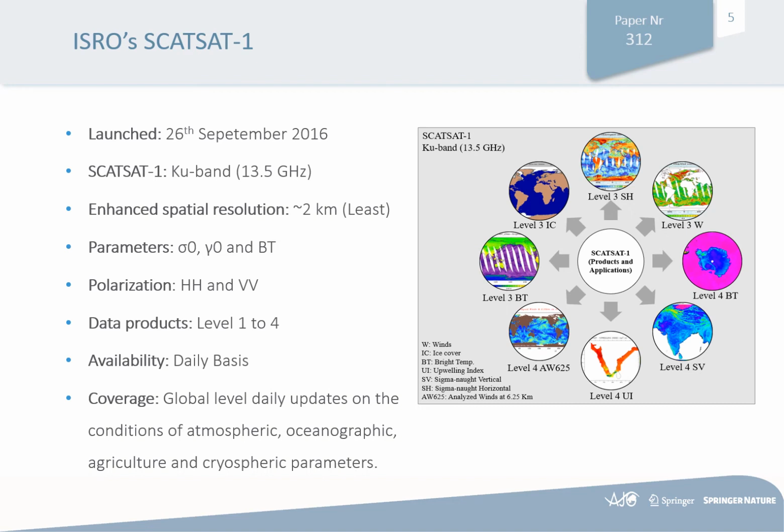It provides the data in the form of sigma naught, gamma naught, and brightness temperature at two different polarization modes: horizontal transmit and horizontal receive, and vertical transmit and vertical receive. The given figure represents the various types of data products offered by ScatSat-1, which include winds, ice cover products, brightness temperature products, upwelling index, and analyzed wind at very high resolution.